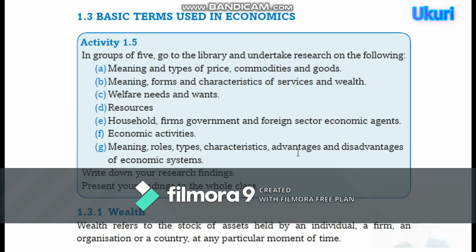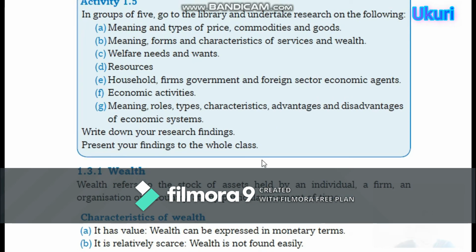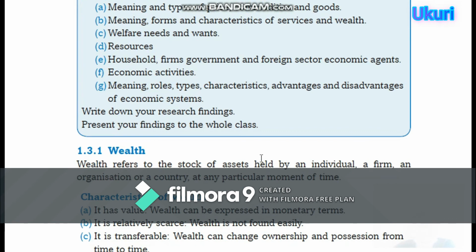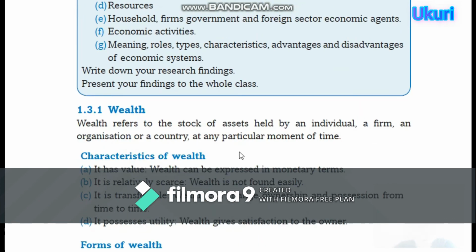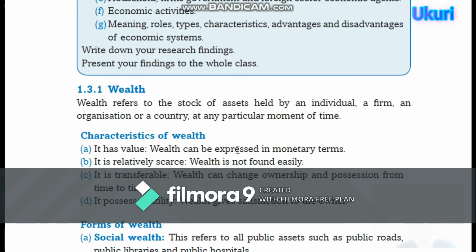So now, after going to the library and studying those topics, those terms used in economics, now write down your research findings. Present your findings to the whole class or your whole colleagues. Number 1 that we are going to see, what is wealth?